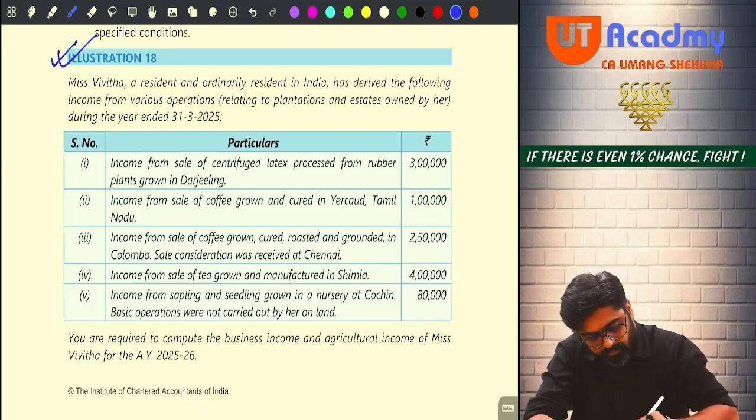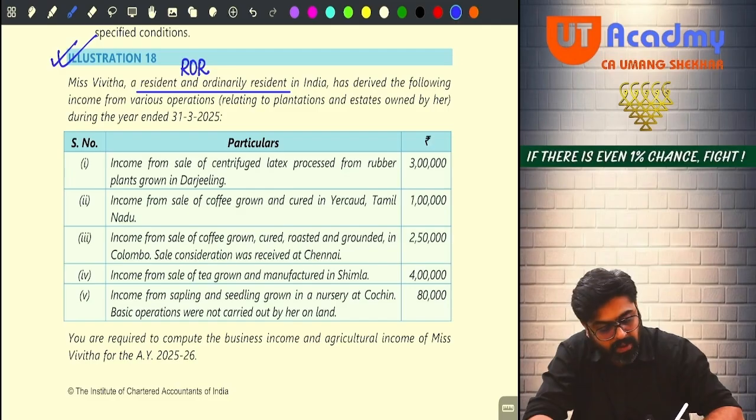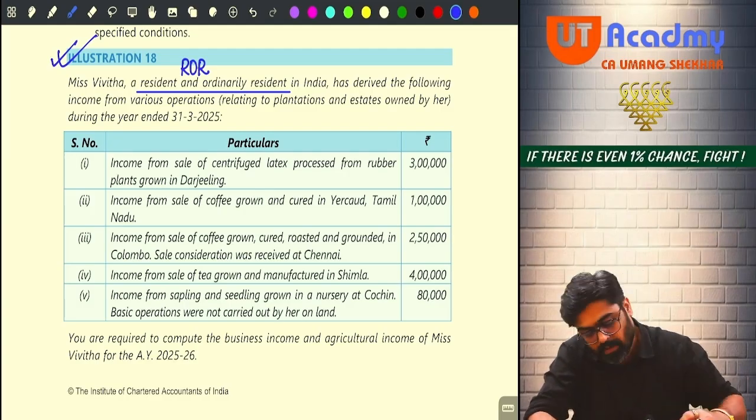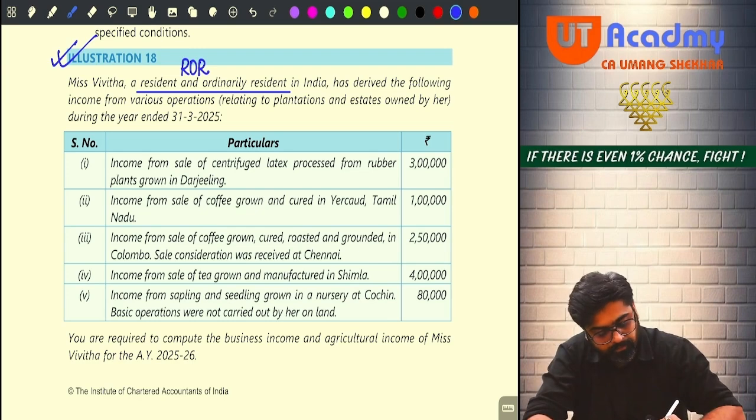Miss Vivita, a resident and ordinary resident, meaning she is ROR, has derived the following incomes from various operations relating to plantations and estates owned by her during the year ended 31st March 25. Okay. So, income from sale of centrifuged latex processed from rubber plants grown in Darjeeling.